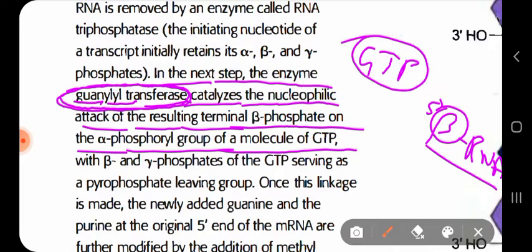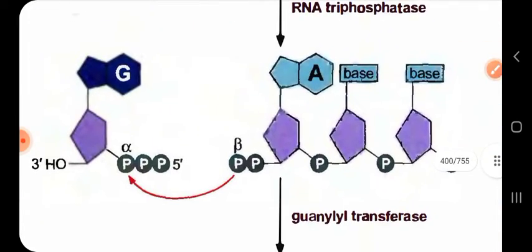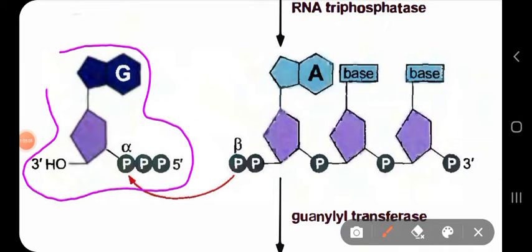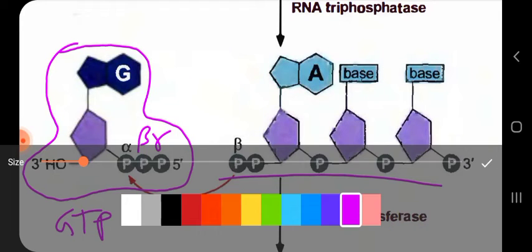So GTP also has three phosphates. You can see here, this is a GTP molecule. It has three phosphates, alpha, beta, gamma, and this was the result of that extreme 5' end of the RNA where the gamma phosphate has been removed. Now what happened?